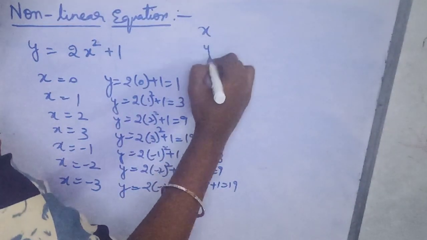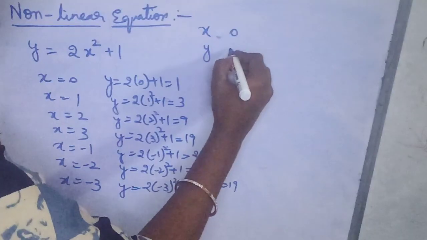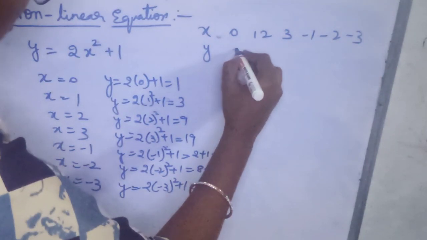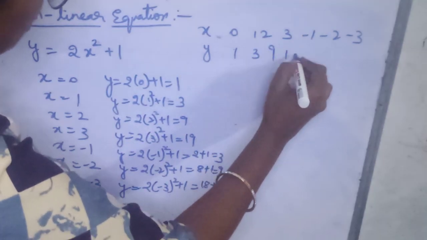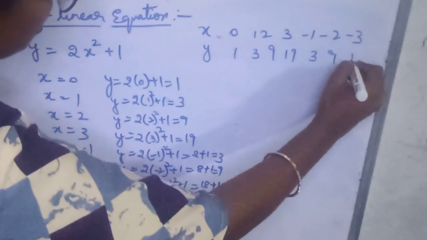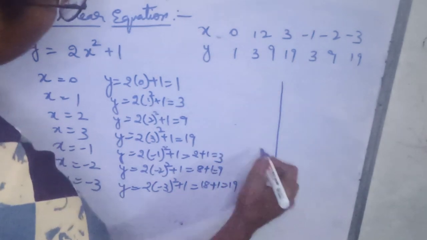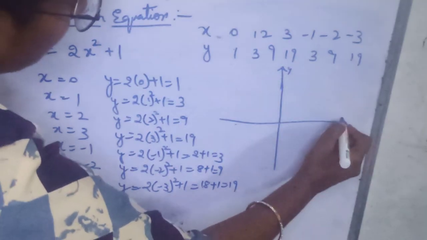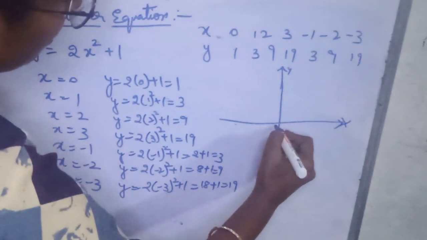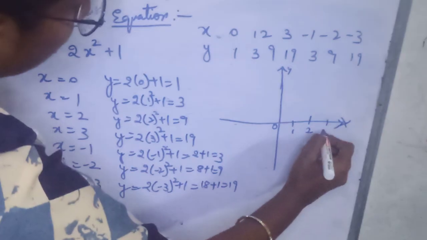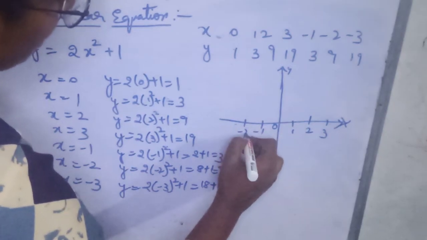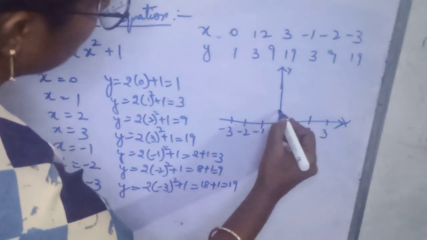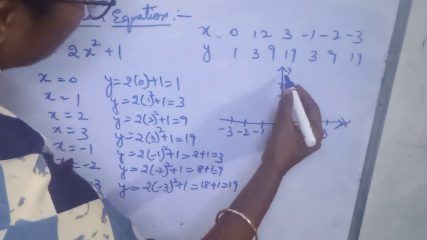For x it's 0, 1, 2, 3, minus 1, minus 2, minus 3 values. Y is 1, 3, 9, 19, 3, 9, 19. If we draw a graph for this, x minus values, y is in the range of, let's take 5, 10, 15, 20.